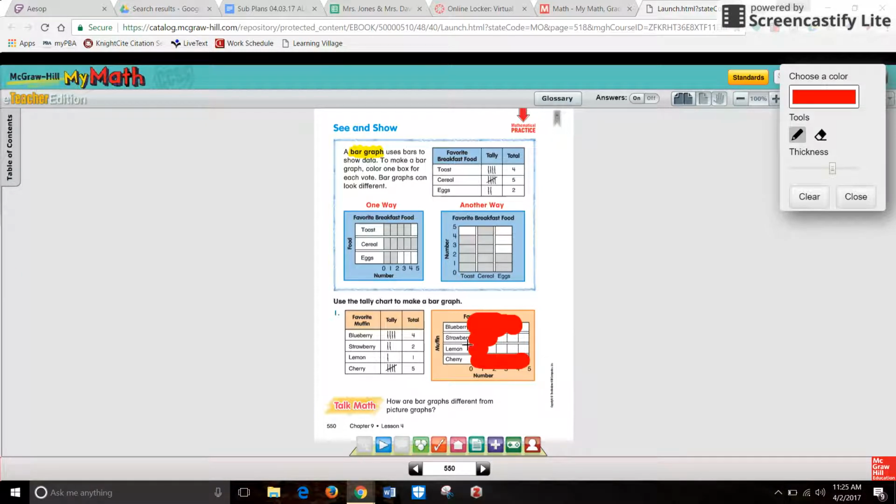So I just colored in the bar graph and I used my mouse. So again, it's not very clear or pretty, but I can use my eraser to make it look a little bit neater.